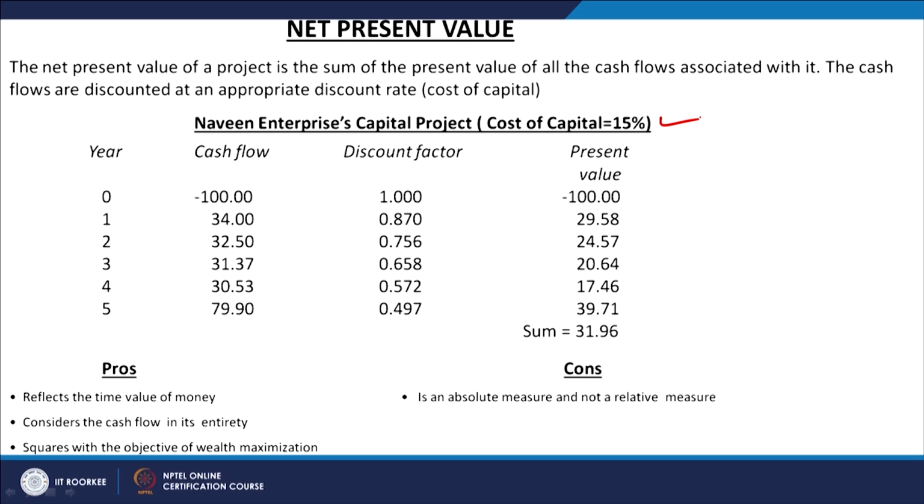These are called the present values, and finally we have calculated this sum, which is 31.96. How have we calculated this? This is one part, this is another part. This part is 100 minus the sum total of these. So this plus this, then this, then this, then this we have taken. When we total it up, this will work out as 131.96, and the initial investment is 100. So the net result here is that the NPV of this project is 31.96.